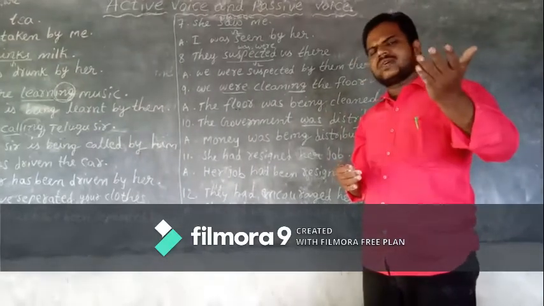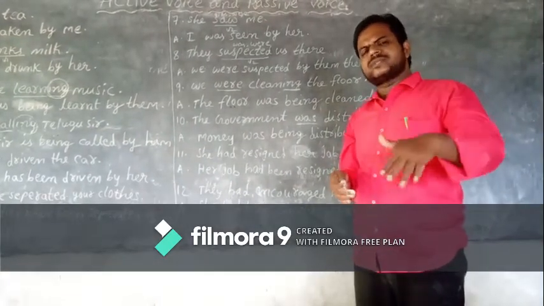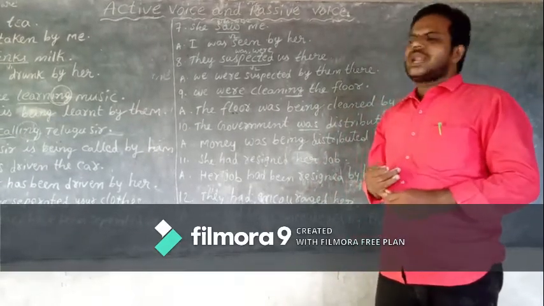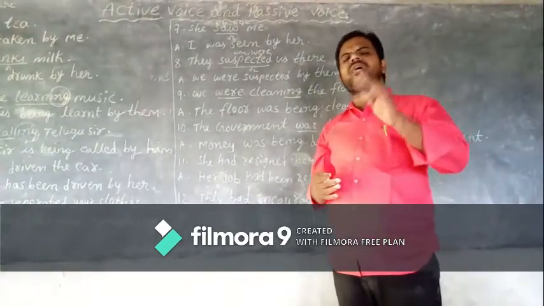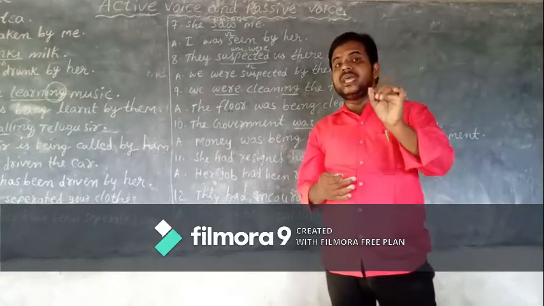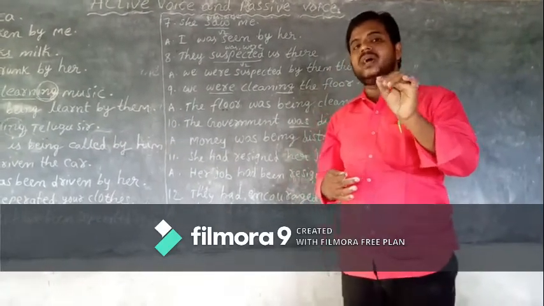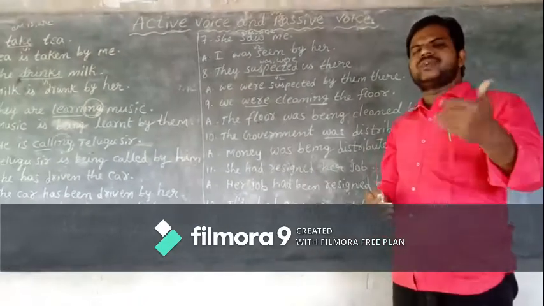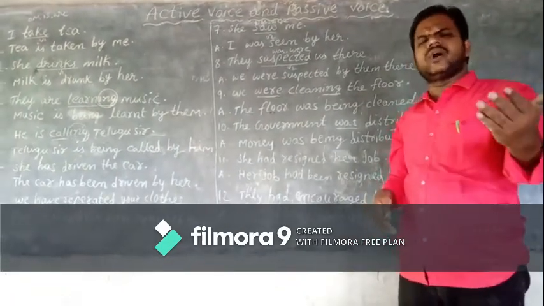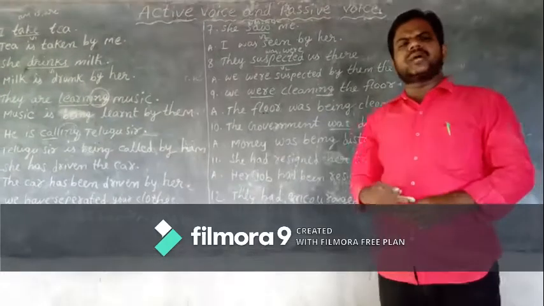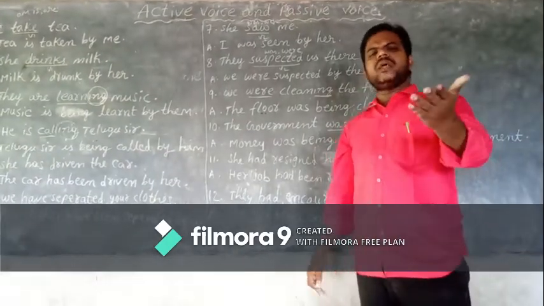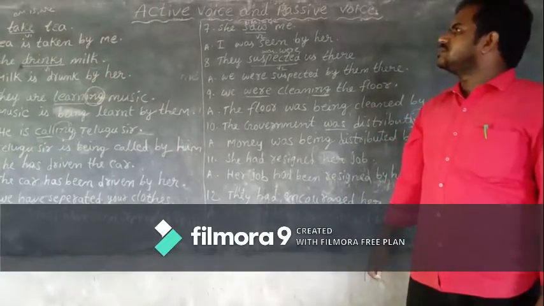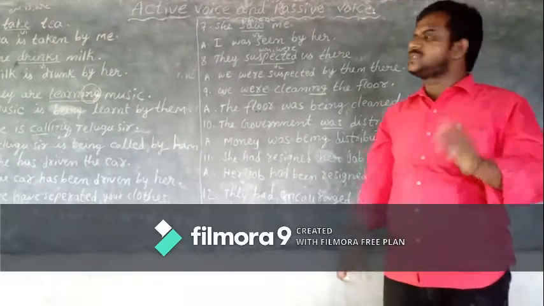If it is active as shall or will, in passive they become will be or shall be. Like that, will have, shall have always takes been as a B form, children. If it is there in active voice shall have or will have, in passive voice they become will have been or shall have been. This is about active voice and passive voice, children.